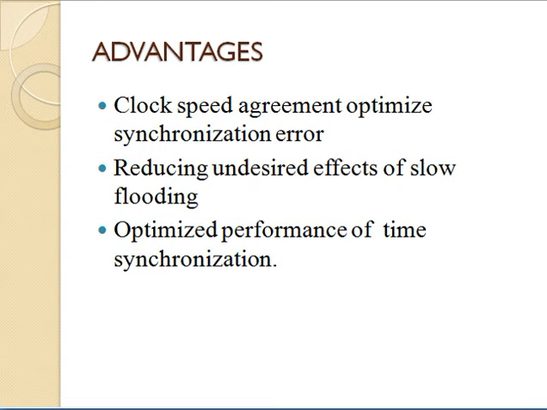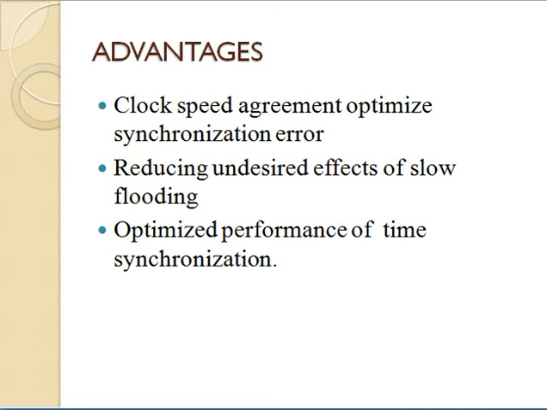Advantages: clock speed agreement optimizes the synchronization error. The proposed clock speed agreement forces all the nodes to run at the same speed, so that the FCSA utilizes the flooding together with the clock speed agreement in order to optimize the synchronization error between the reference node and the other nodes in the network, reducing the undesired effects of slow flooding.